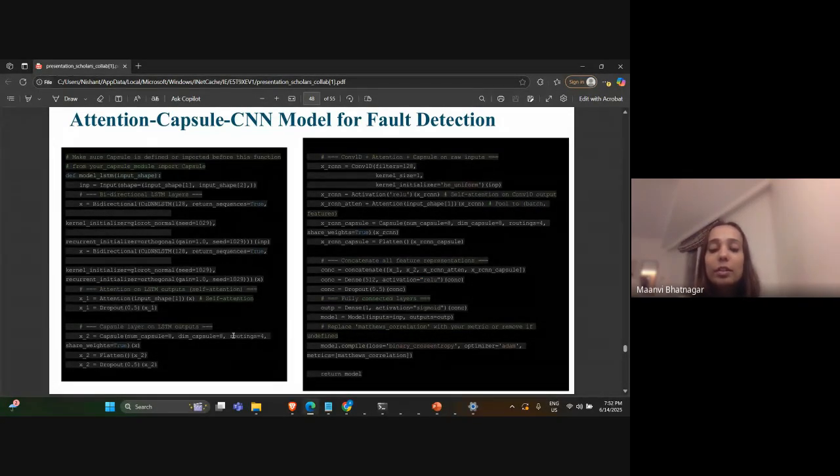For model loss we have used binary cross entropy and Adam optimizer, and this was used to calculate the final model values. We have chosen binary cross entropy because it is most commonly used for binary classification, and for prediction of yes or no, or faulty or not faulty values. So this is how the whole model is made for the detection of fault.